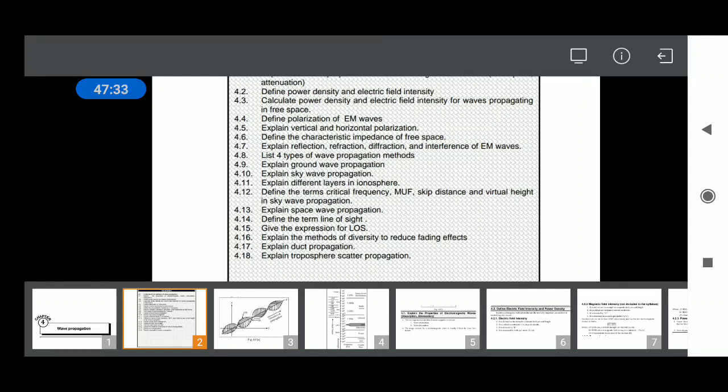Space wave propagation is suitable for VHF and UHF communication, and the applications are FM radio, mobile communication, satellite transmission, most widely used. The disadvantage is limited coverage, and it suffers because of earth curvature. And the expression for line of sight distance is under root 4 open the bracket under root ht plus under root hr. Fading is the fluctuation of the signal strength at the receiver input because of multiple paths, right? So in the next class we'll discuss how to overcome the fading. Thank you. Have a nice day.